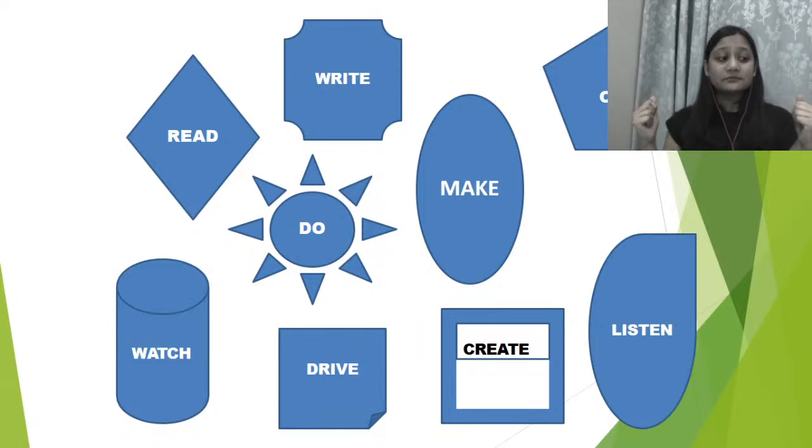You are involved in some way or the other, wherein your whole body is involved, you are doing something, आपसे एक movement हो रहा है, that time they all are called action verbs. For example, read, write, make, cook, listen, create, drive, watch, see, do, right? So these all verbs are action verbs, जहाँ पे आप कुछ एक activity कर रहे हो and that is being done there.